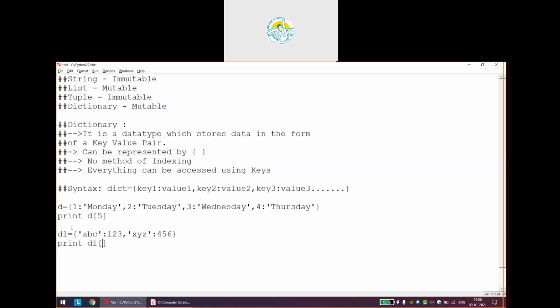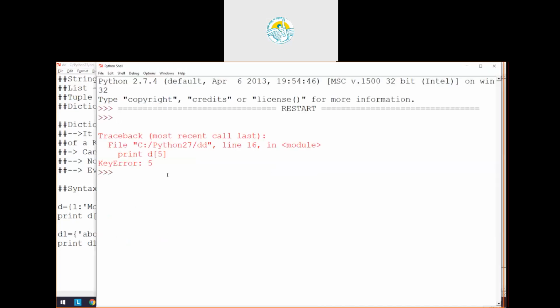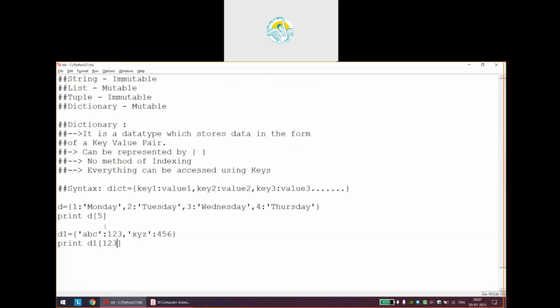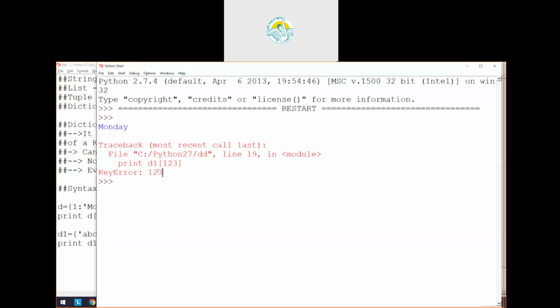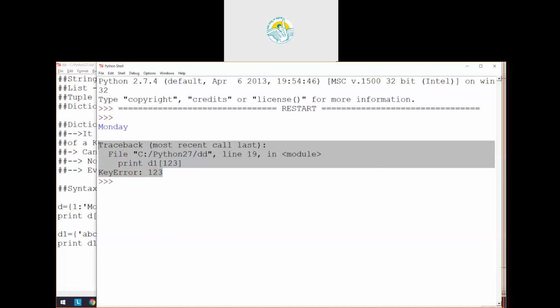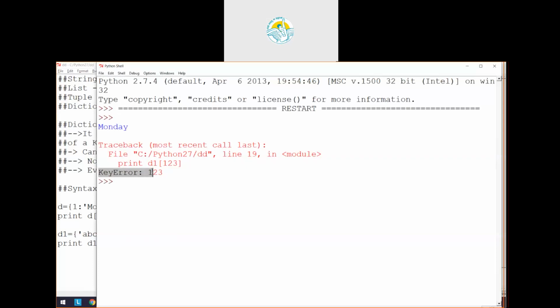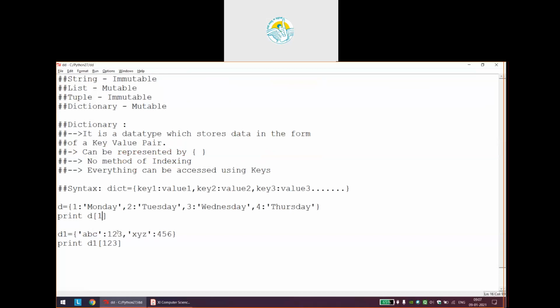Suppose I write 1 2 3. It is very clear that 1 2 3 is not a key, it is a value. So if you try to access contents of the dictionary by a value, it will not work. It gives a key error. That means it is expecting a key, and we actually gave a value.